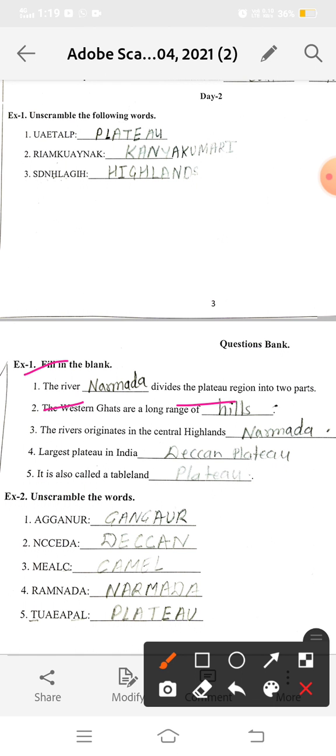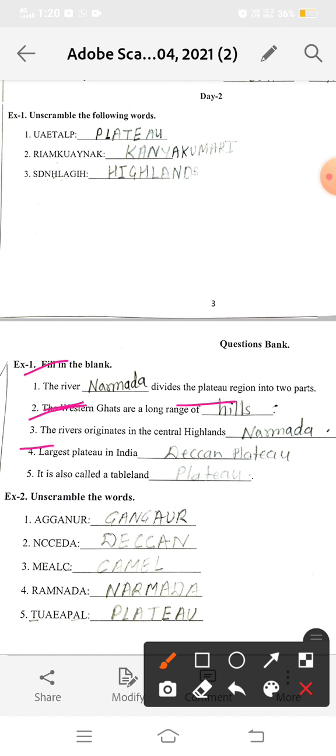have Deccan Plateau. Okay. Now, the Western Ghats are a long range of hills like Nilgiri Hills. And the river that originates in the Central Highlands is Narmada.